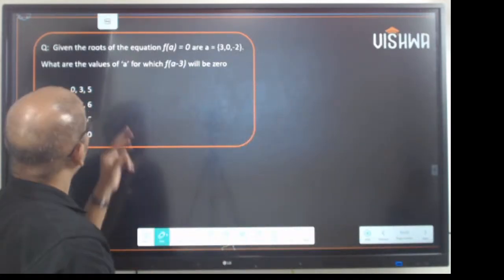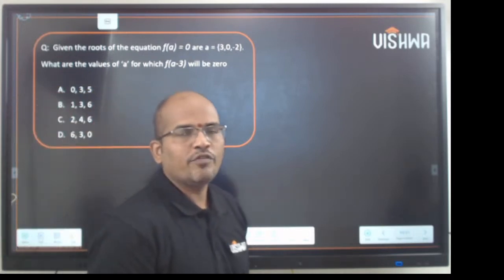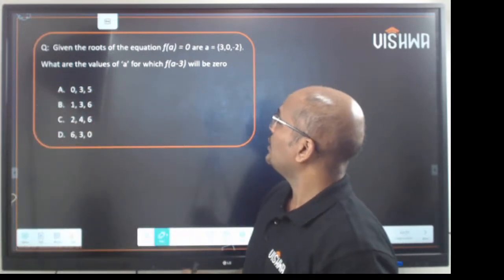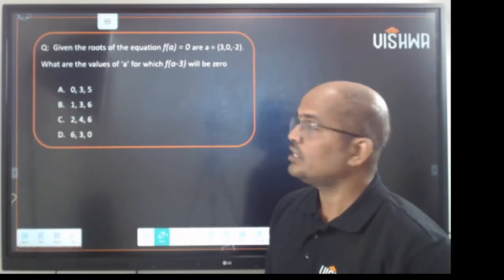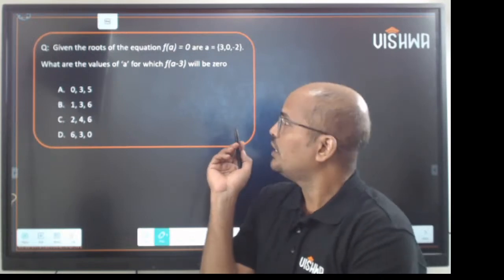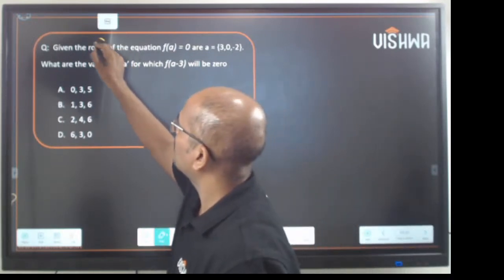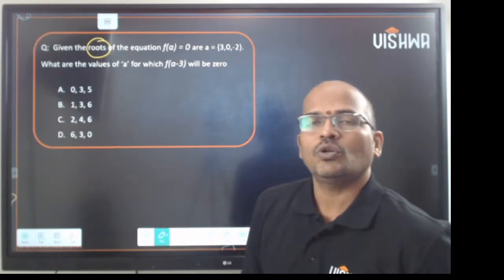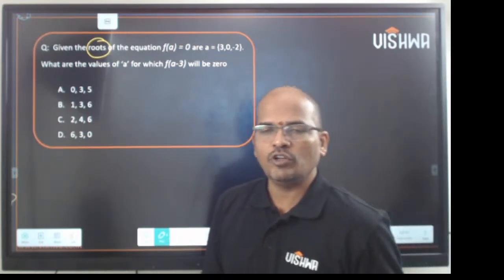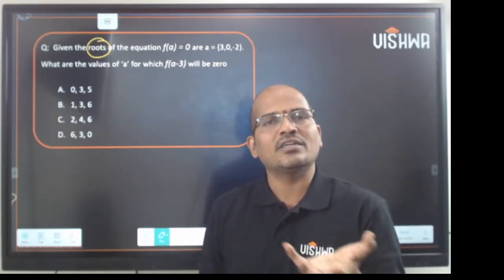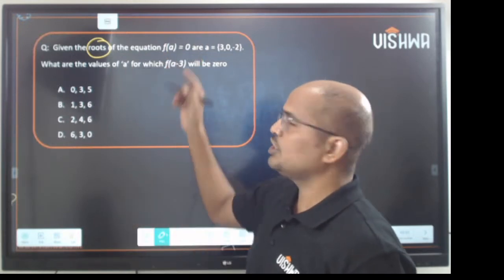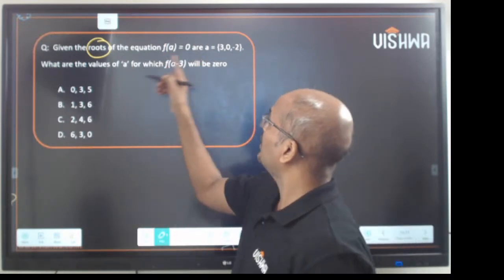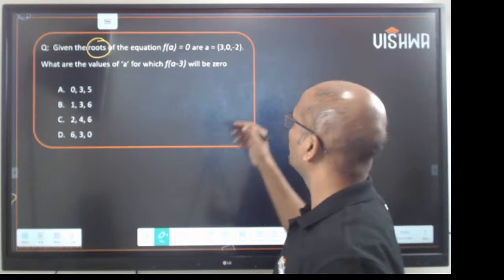This is one interesting question. Given the roots of an equation f of a equal to 0 are a equal to 3, 0, minus 2. What is a root? A root is a value that, when you substitute it in an equation, results in 0. So f of a is 0 is possible when the roots are 3, 0, minus 2.